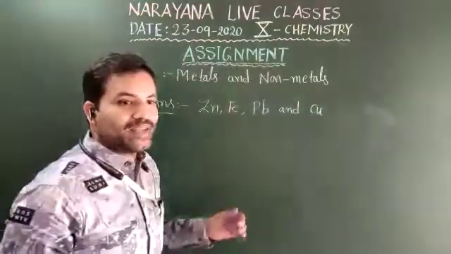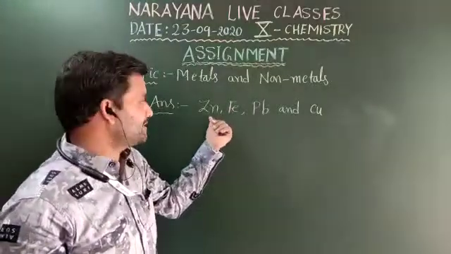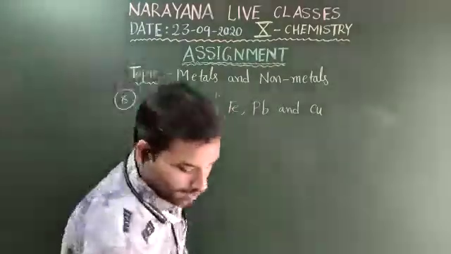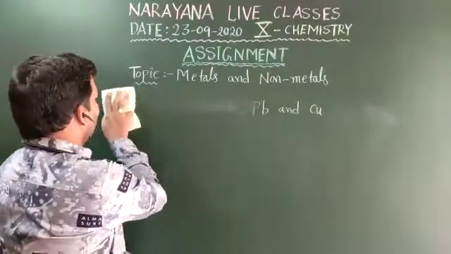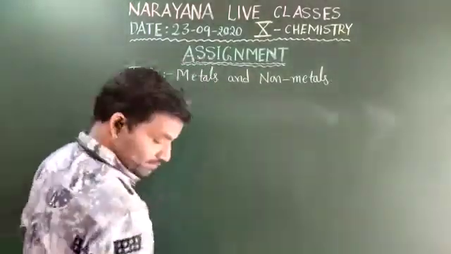And these are the metals which are placed at the middle of the activity series: zinc, iron, lead as well as copper. And this is the answer for the 8th one. And move on to the 9th question.